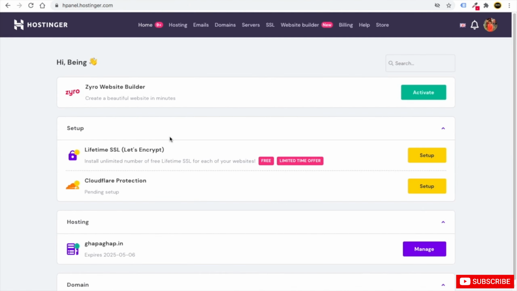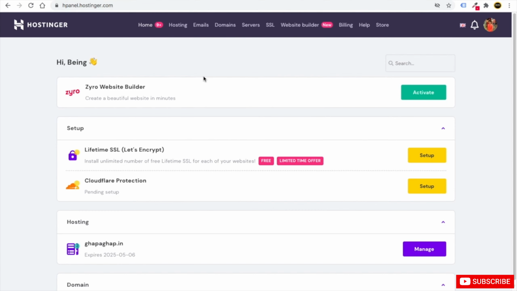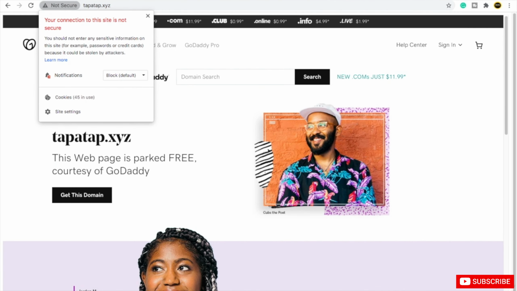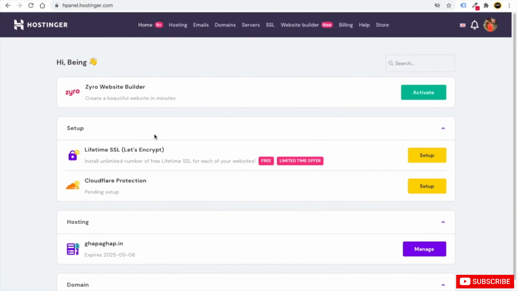It's super simple. Now let's see how you can install SSL to your domain name so that it will show this padlock, like connection is secure. If you don't have SSL, then it will show like this, not secure. So it's very dangerous whenever any visitor comes to your website. So for security purposes, we use an SSL certificate. It's very easy to install in Hostinger.